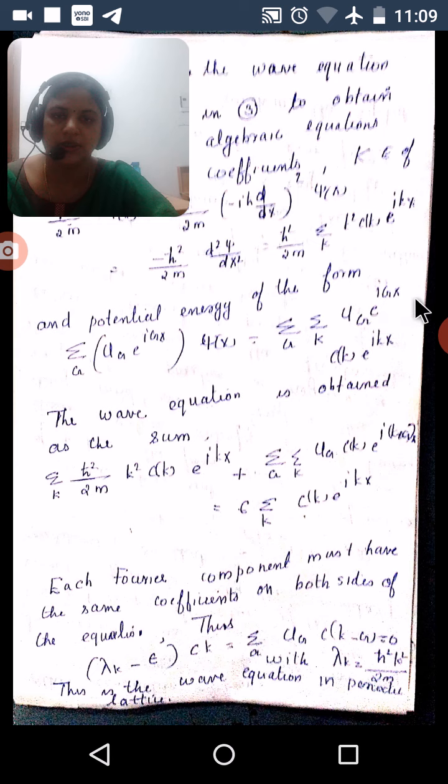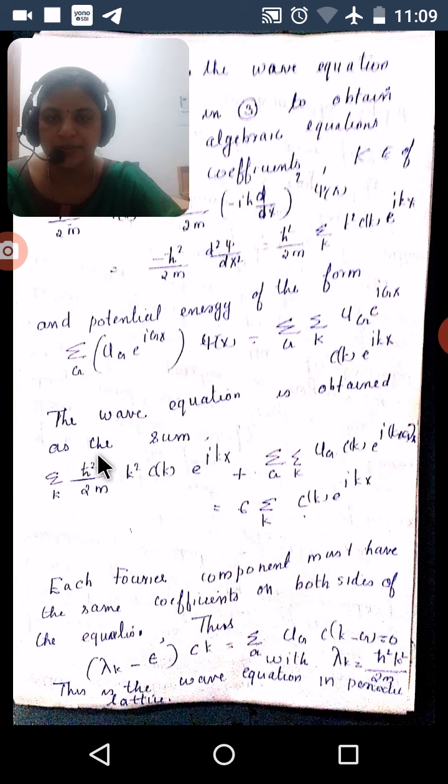Then equation number 3 can also be written in the form, putting the value of p square divided by 2m here and the value of U of x into psi of x here.